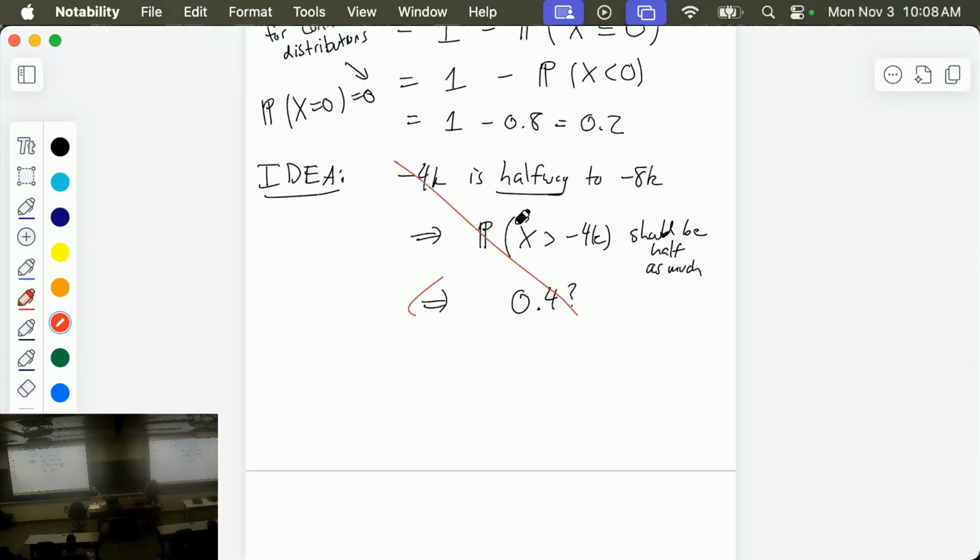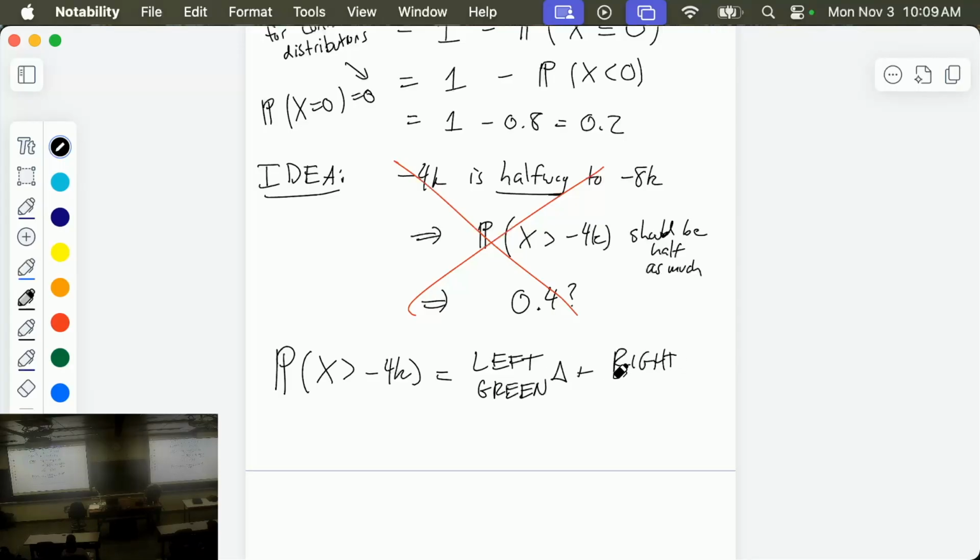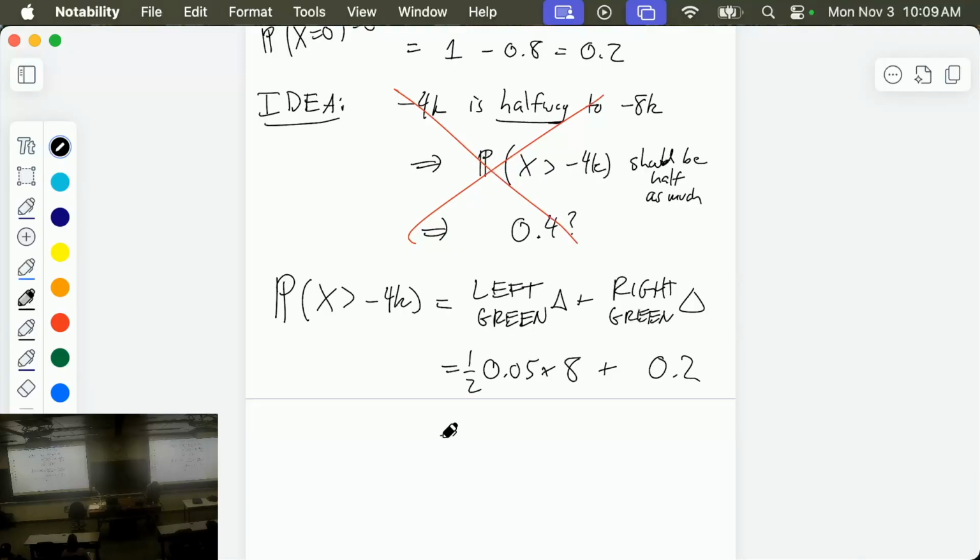This was not right, but instead what I got to do is the probability x is bigger than minus 4k equals the left green triangle plus the right green triangle, which is the left green triangle was 0.05 times 8 times a half, and the right green triangle we already calculated was 0.2. And so altogether, what is it?